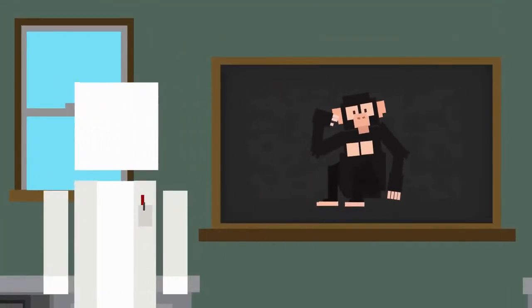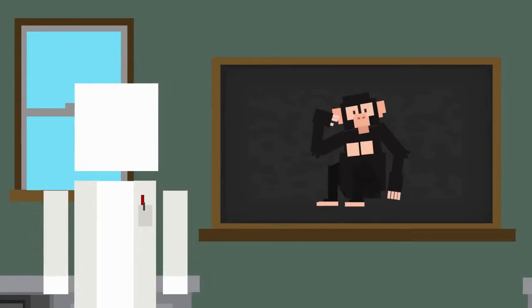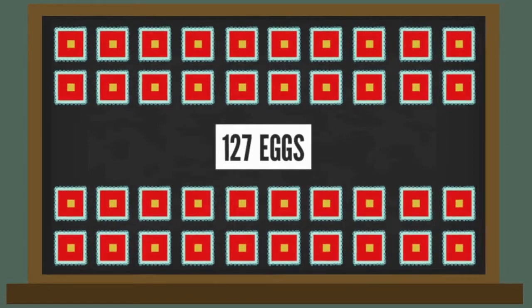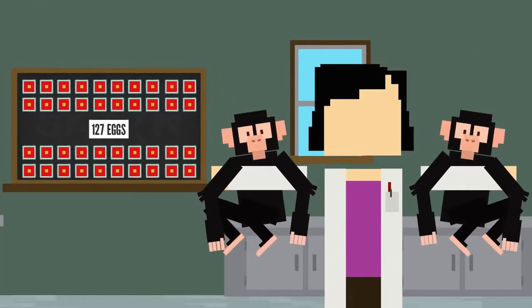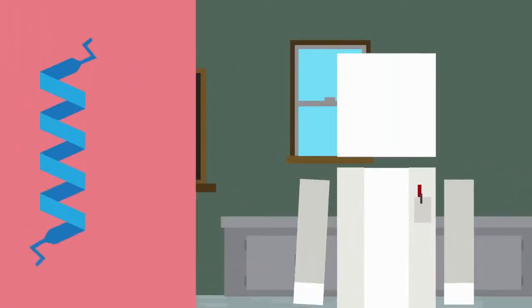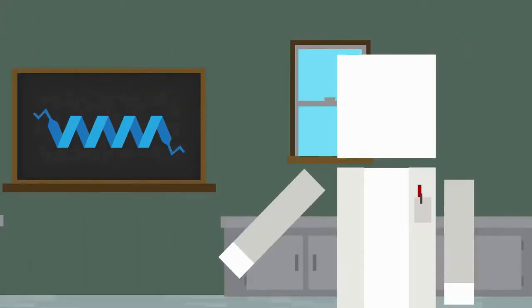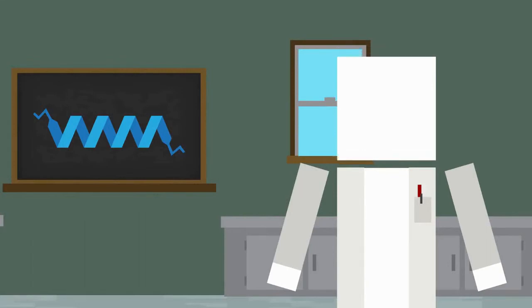Now, the scientists have cloned a non-human primate, but there's still a ways to go. The success rate of these monkeys was super low, as it often is with cloning. The scientists started out with 127 eggs and only ended up with 2 monkeys, meaning their success rate was only 1.6%. One of the biggest struggles with cloning primates has to do with spindle proteins. They're crucial in cell division and development. And in humans, they reside in the nucleus of an egg. So when the nucleus is removed to make room for the new DNA, those spindle proteins are removed too, making embryonic development that much harder.